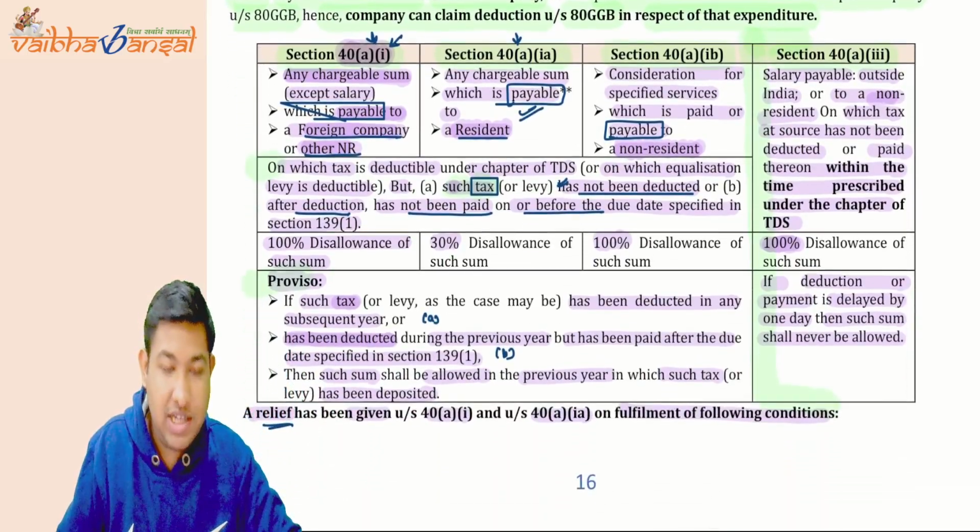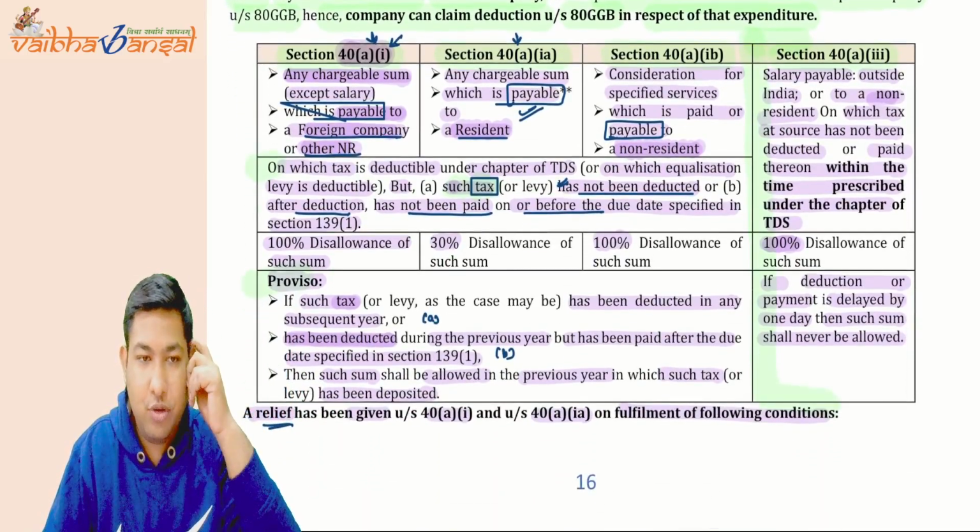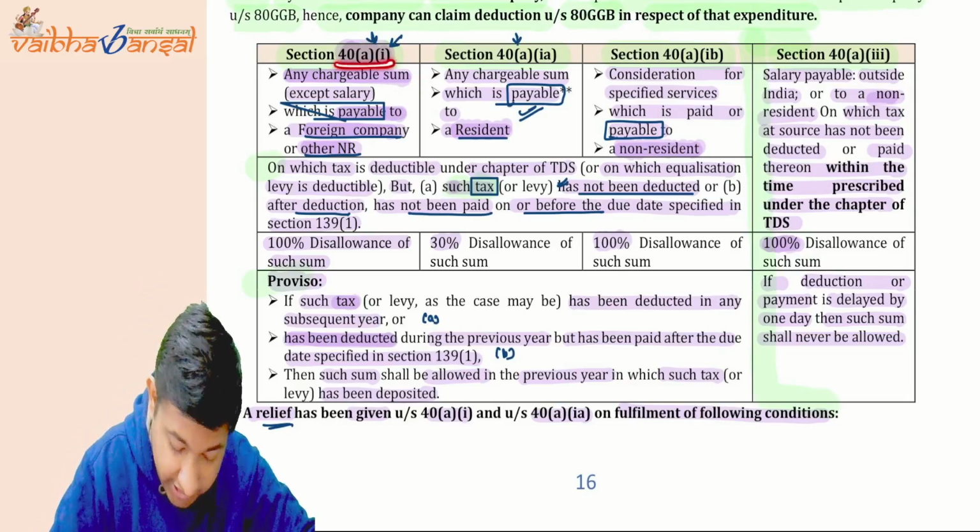Now coming to 40A(1), 40A(1A), 40A(1B), and 40A(3). What are they saying there? See, 40A(1).